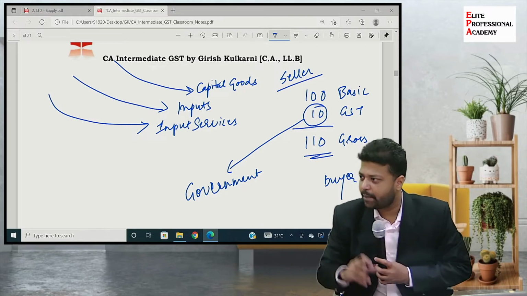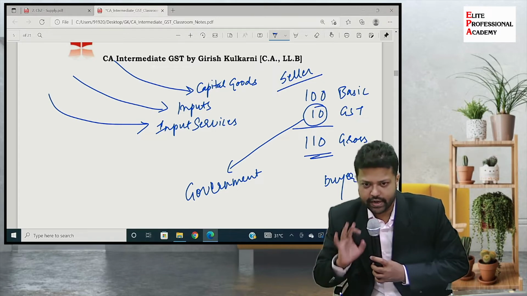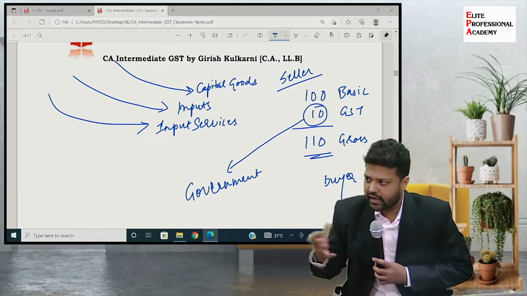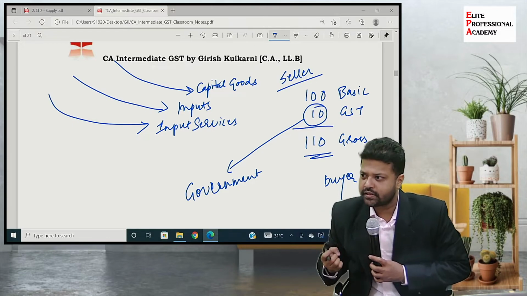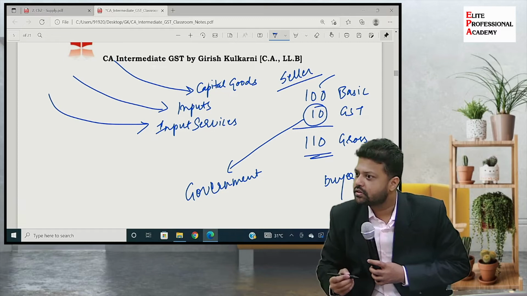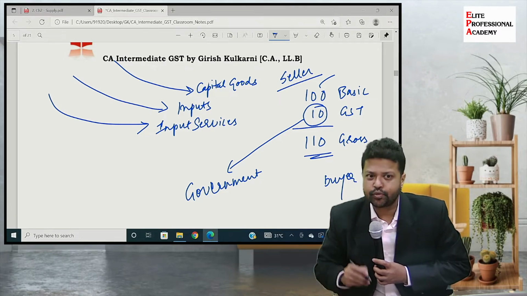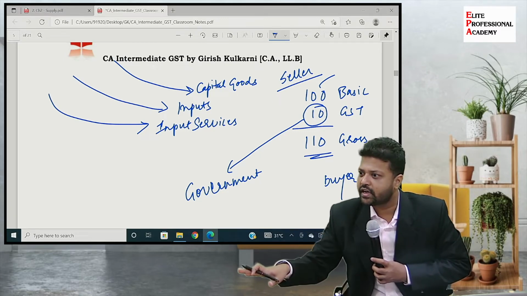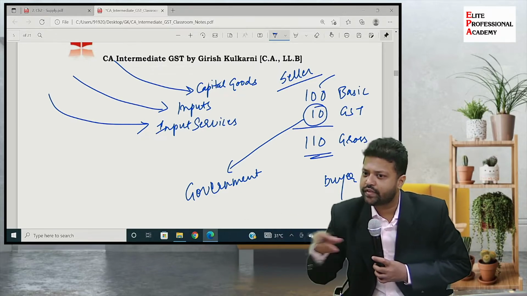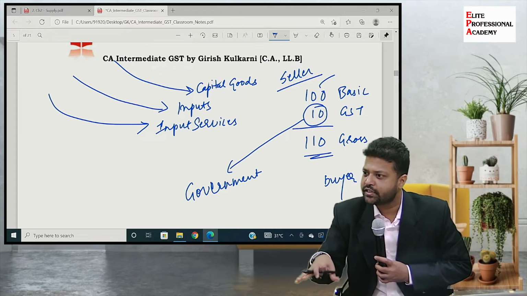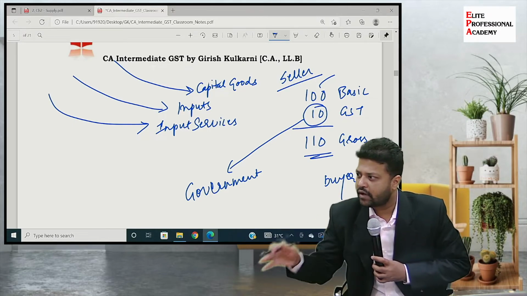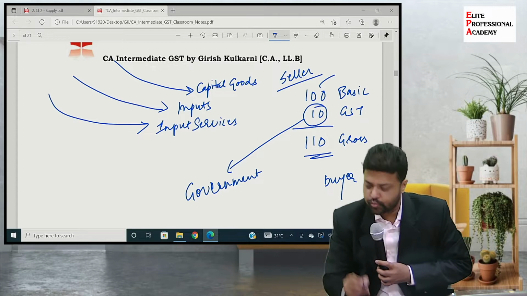So that becomes capital goods, because I will capitalize the plant and machinery in my books of accounts. Then I purchase certain raw materials. That becomes my inputs for selling these goods. And then I take some input services. I hire a consultant, an advocate, a chartered accountant, some consultants of technical nature, some engineers to guide me to run my business, to have a good production, etc. So I have input services also.